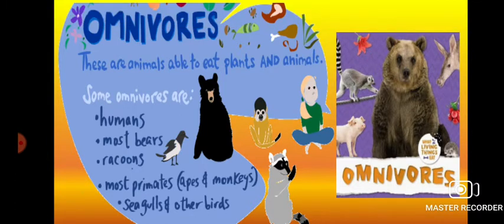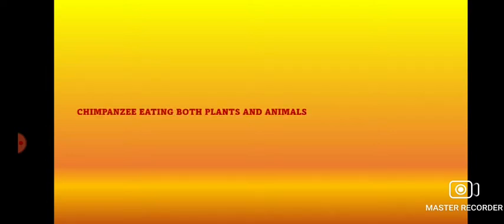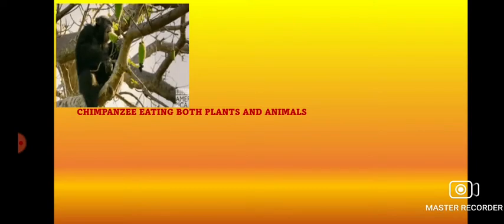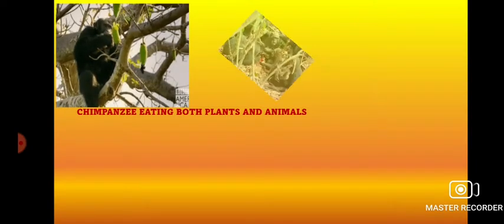Humans are omnivorous. Then raccoons, then different types of apes, monkeys, seagull, etc. They are categorized under this category of omnivorous. Now chimpanzee is also considered to be an omnivorous animal.